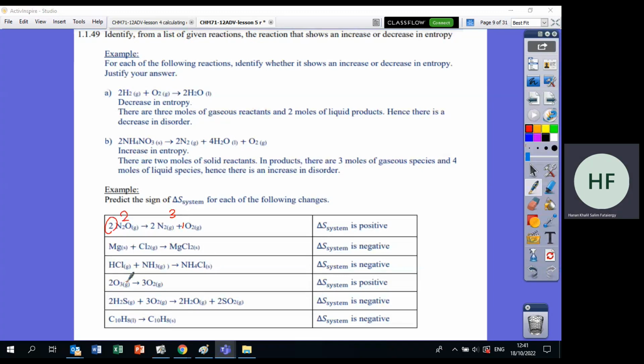Now here, gas مع gas, I cannot tell. So I look at the moles. Here I have 2 moles and here I have 3. As I go this way, more randomness. يعني delta S is positive. Now again, gas, gas, gas, gas. So I cannot tell. So what do I do? I count the moles. 2 plus 3, 5. Now the products. 2 plus 2, 4. 5 to 4. Less moles يعني less randomness. يعني delta S is negative. Now liquid to solid. Where do you think the particles will move more, in liquid? So as I go this way, there will be less randomness. يعني delta S is negative.